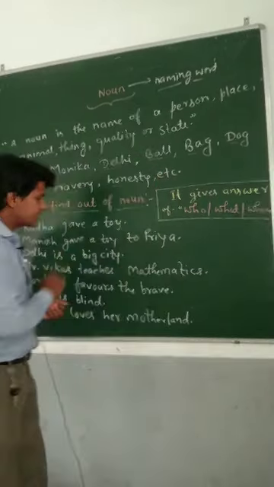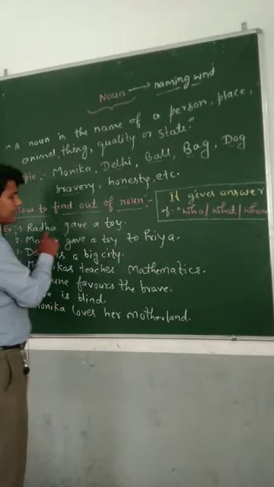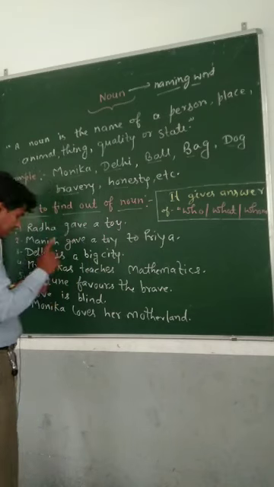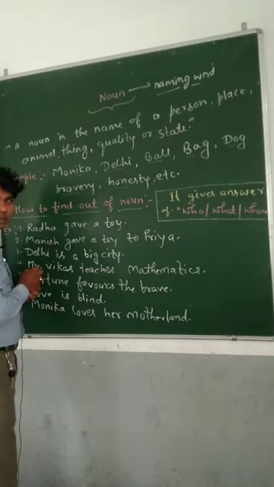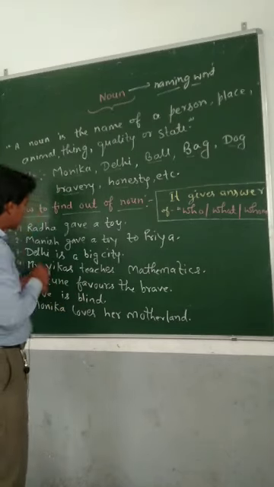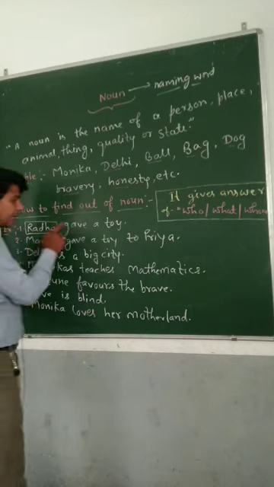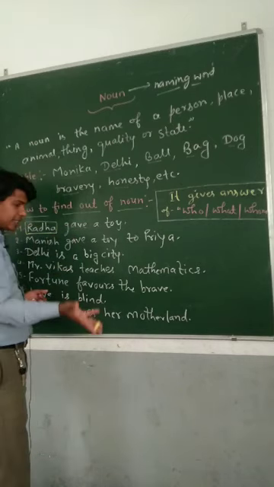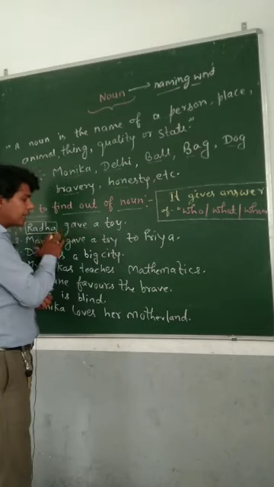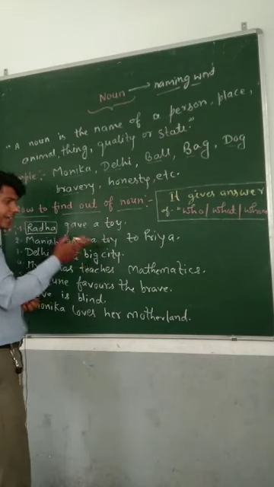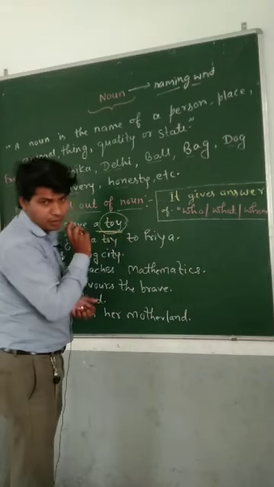Let's see some examples. The very first sentence, I have written a sentence: Radha gave a toy. Now see, who gave a toy? So we will get the answer Radha. So Radha is a noun. Radha gave a toy. Now again see, Radha gave what? Then we get the answer a toy. So here a toy is also a noun.